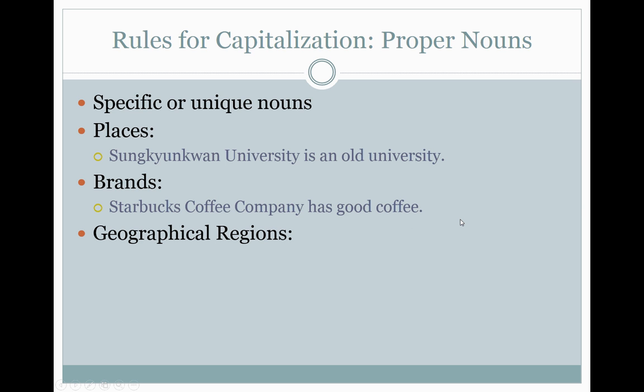Geographic regions. This is one that some people get a little bit confused about. There are many conflicts in the Middle East. Okay, the Middle East is an area. I can point to it on a map. It's a proper noun. I could draw a circle around the Middle East. It contains several countries. It's an accepted region. So we capitalize the M in Middle, E in East. We do not capitalize the T for "the Middle East."